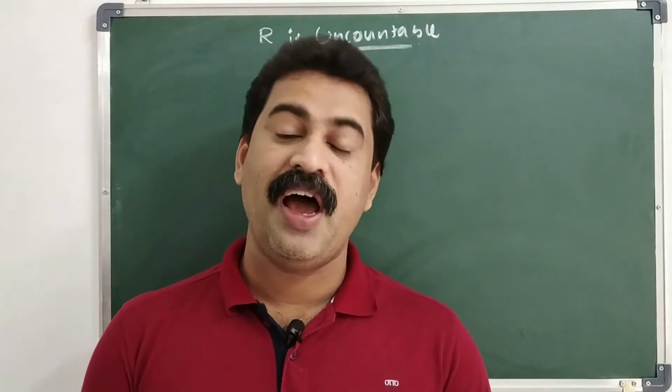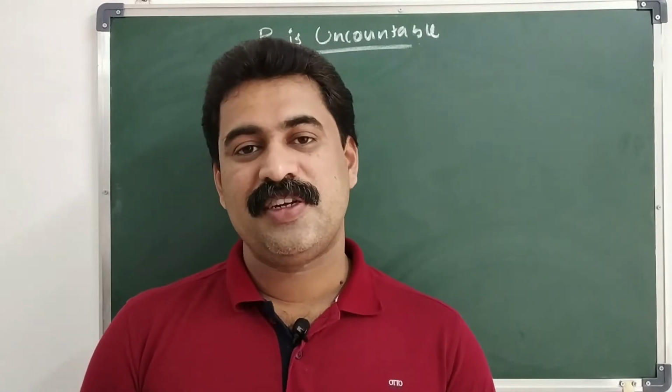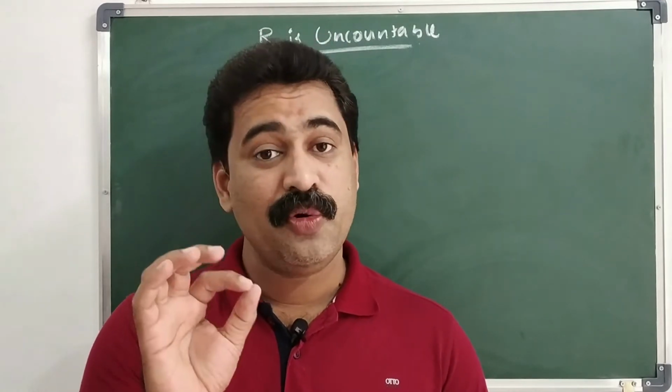Before that, we have to discuss the concept countably infinite or denumerable.